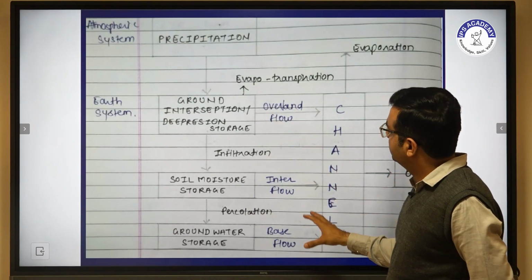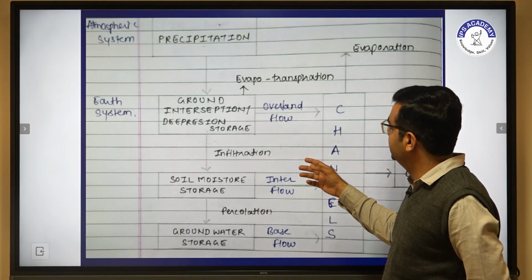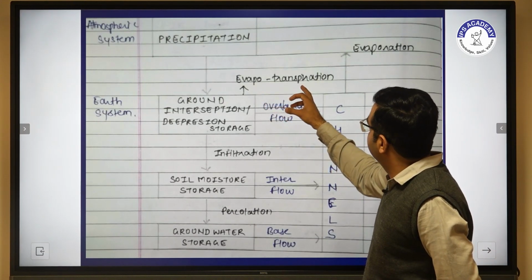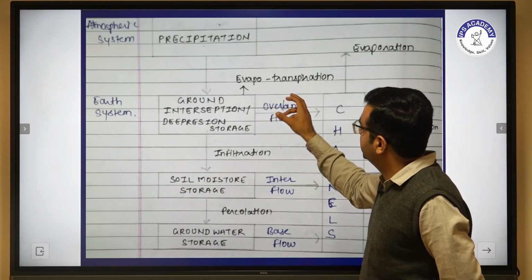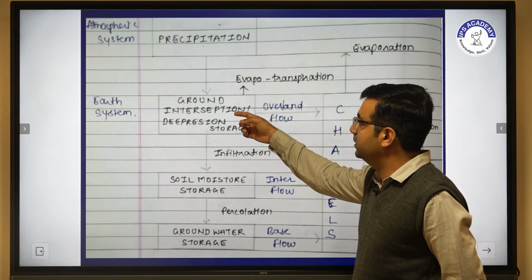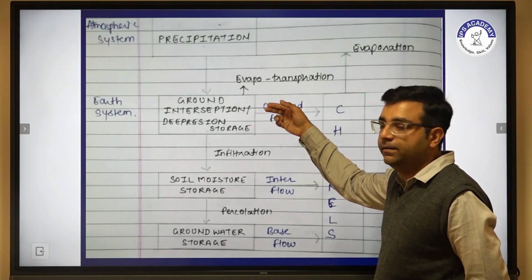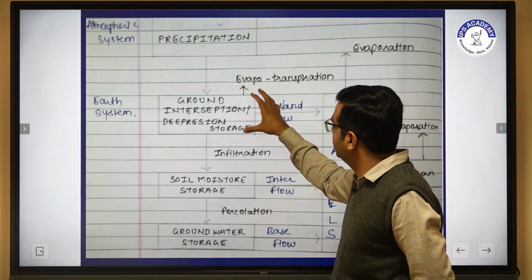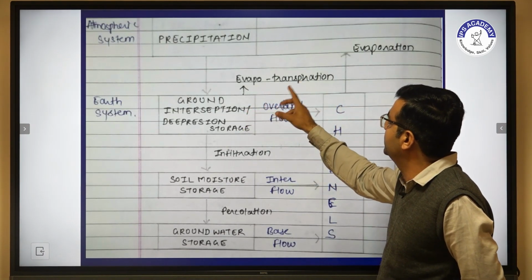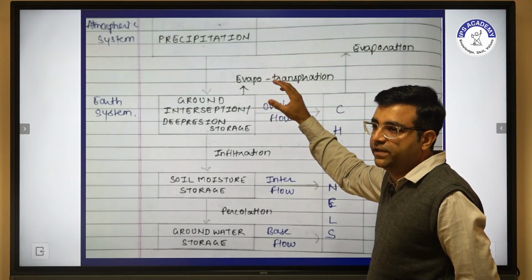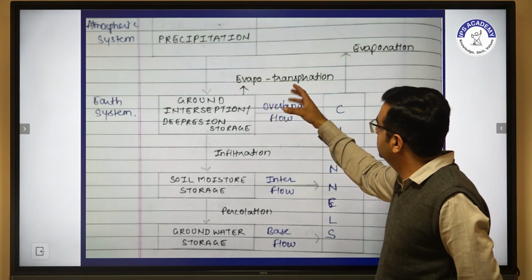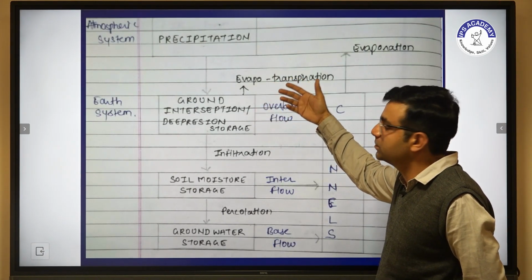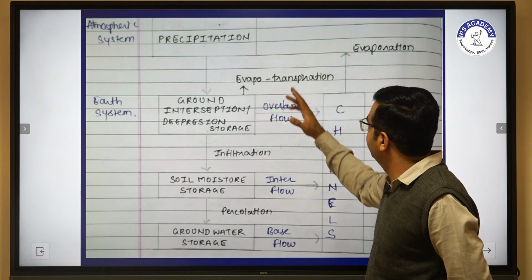From this flow chart, we can clearly see that evapotranspiration occurs. Evapotranspiration generally occurs on the ground, where there are plants. The phenomenon of evapotranspiration occurs in the grounds, or we can say that leaves and grounds create some evapotranspiration.